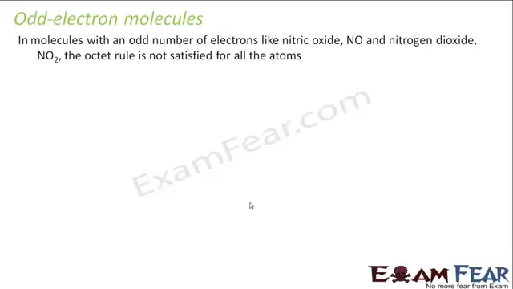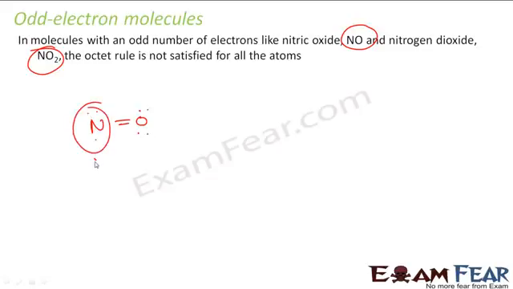The octet is not satisfied. For example, if you see the nitrogen in NO and NO2, the octet rule is not satisfied. I'll explain that. For example, nitrogen, I'll make the NO structure. This is the Lewis structure for NO, right? So in this case, if you see, nitrogen has 7 valence electrons.